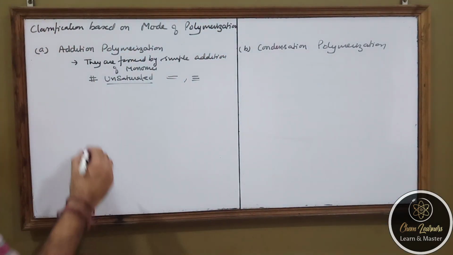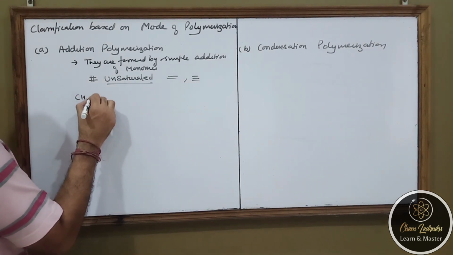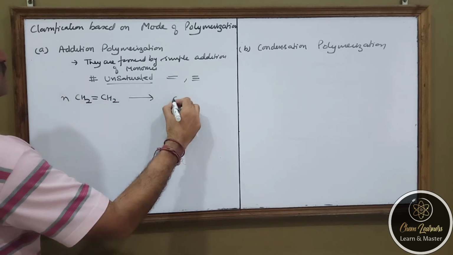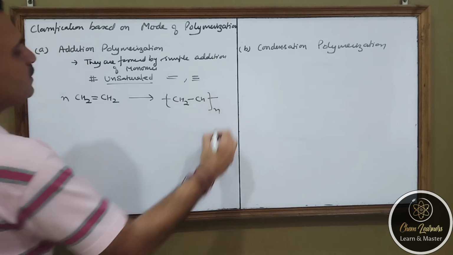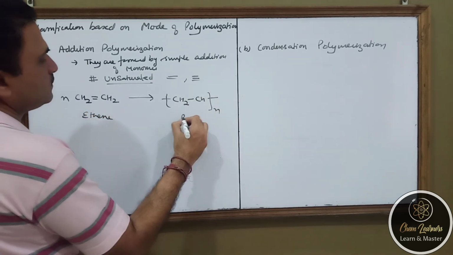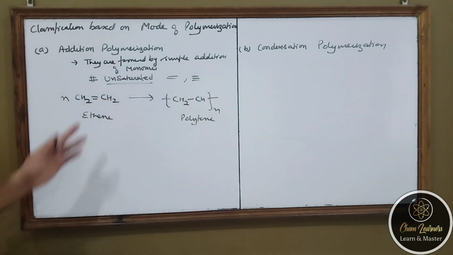So that's why they are formed. And the example is CH2=CH2, this is ethene, and when it undergoes addition polymerization, the double bond will open up and we will get polyethylene. So ethene is converted to polyethylene. It is also an example of a homopolymer.